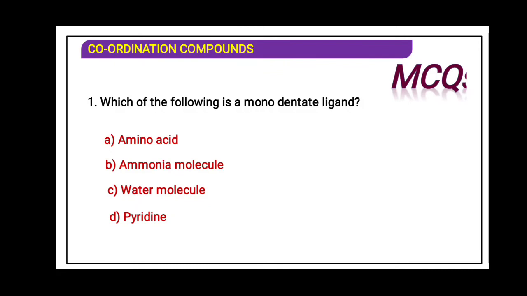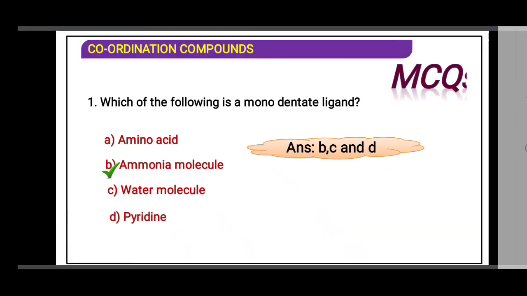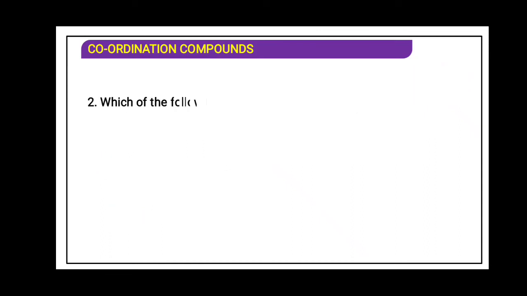Amino acid does not have one donor atom. The answer is B, C, D, that is ammonia molecule, water molecule and pyridine. Amino acid means amino acids, so amino acid has 2, example glycinate ion.